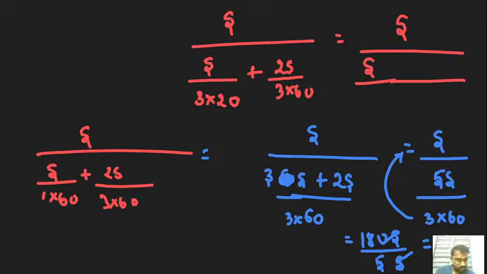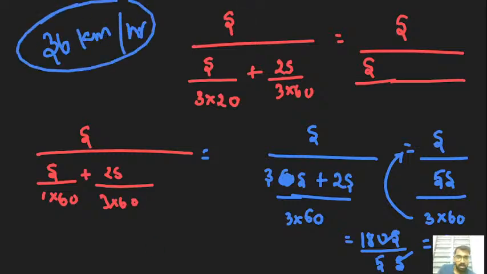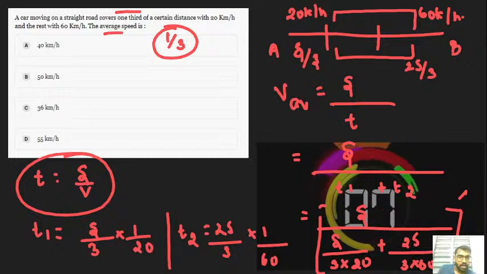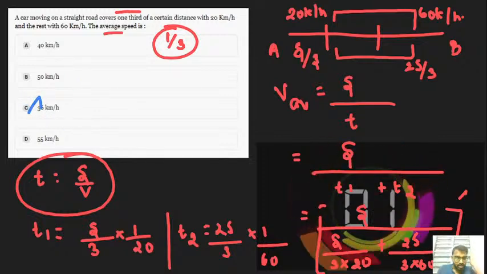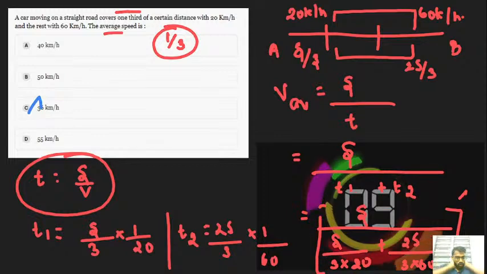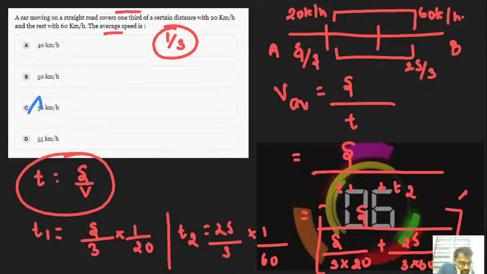We can move to the part of the problem. So the answer is nothing but 36 kilometer per hour. I hope guys you can easily understand 36 kilometer per hour. Okay fine, the option is C. I hope you can understand my language.